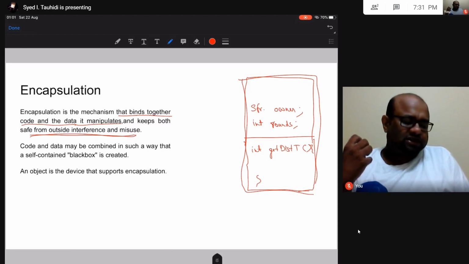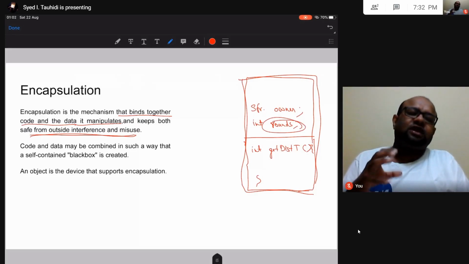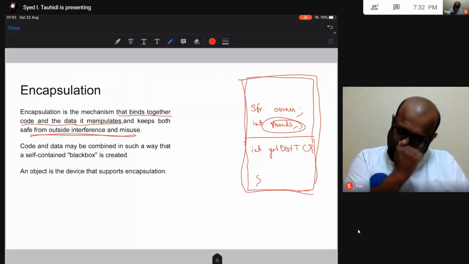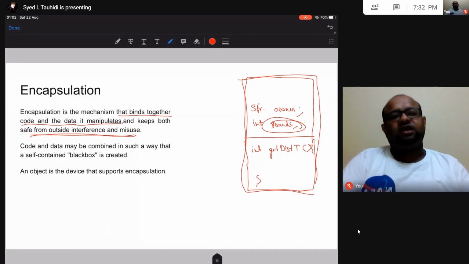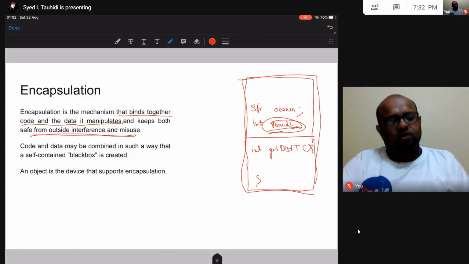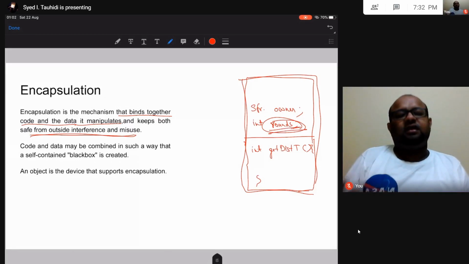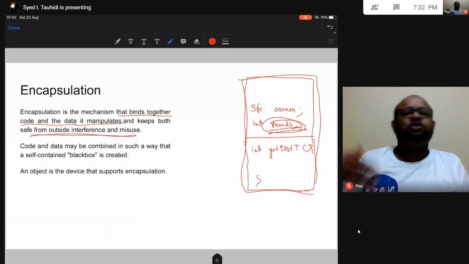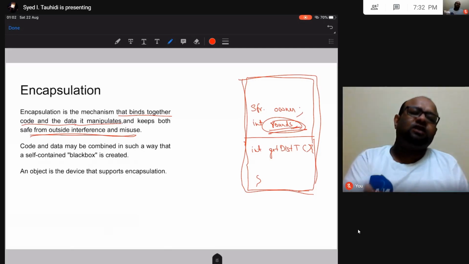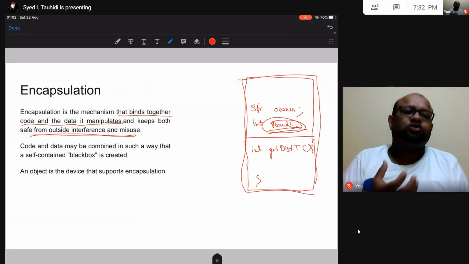This means this thing. See this parameter rounds. This contains data on how many rounds the wheel has traveled. Now, say I do not want other people to have access to rounds. Okay, so people may come in, change this value, make some error when changing this value, and moreover, when creating this class, say I have this belief that people should not be able to access rounds. That is not something of their concern. People want to know how much distance they have traveled. That is the only thing that people should be able to do.